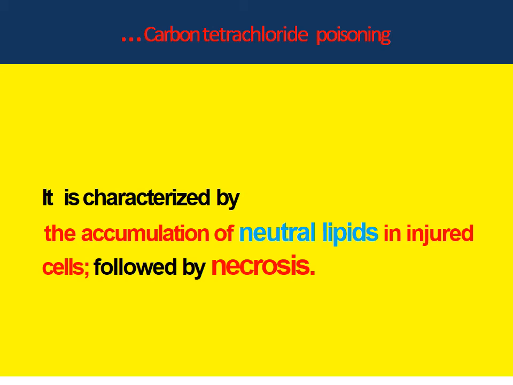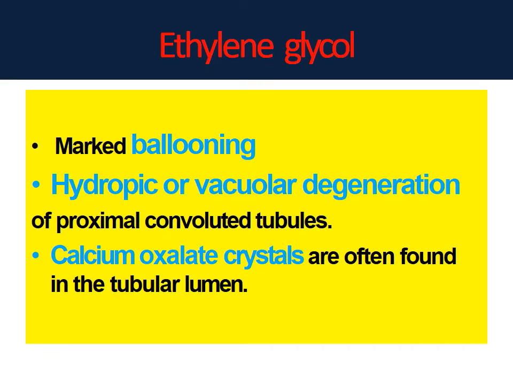In carbon tetrachloride poisoning, it is characterized by the accumulation of neutral lipids in injured cells, followed by necrosis. In ethylene glycol poisoning, there will be marked ballooning, hydropic or vacuolar degeneration of proximal convoluted tubules. Calcium oxalate crystals are often found in the tubular lumen.